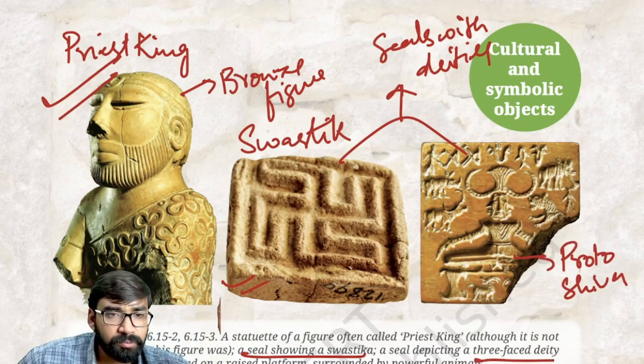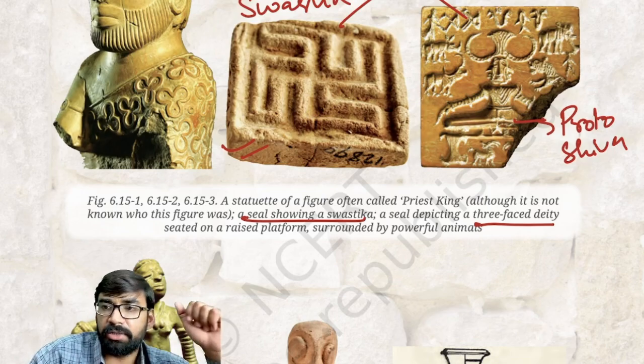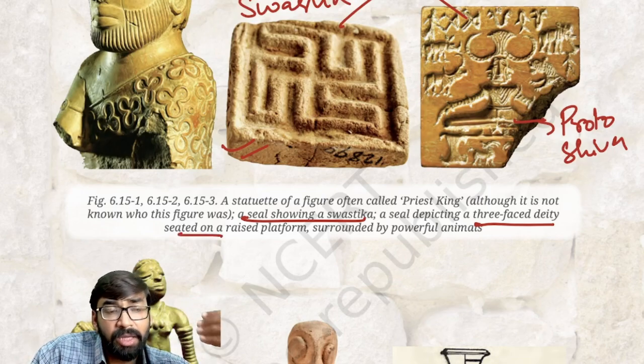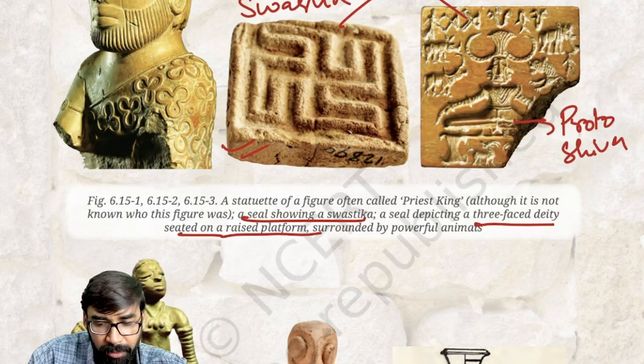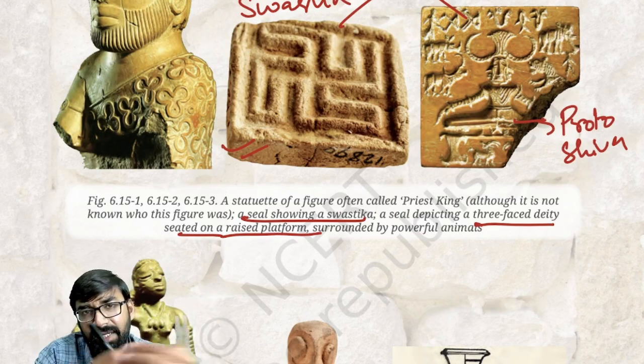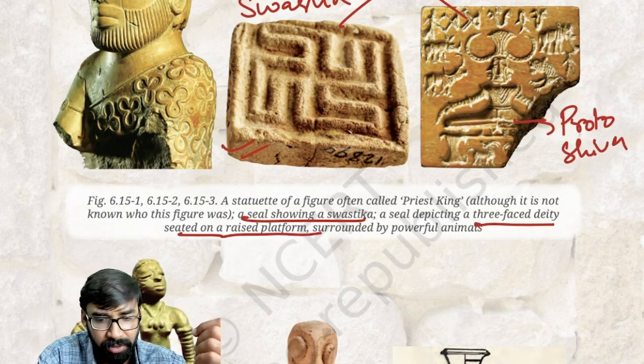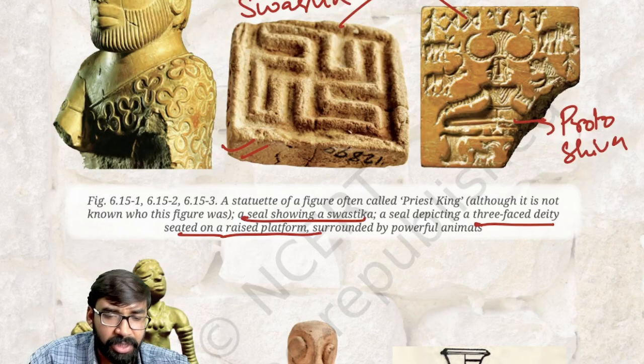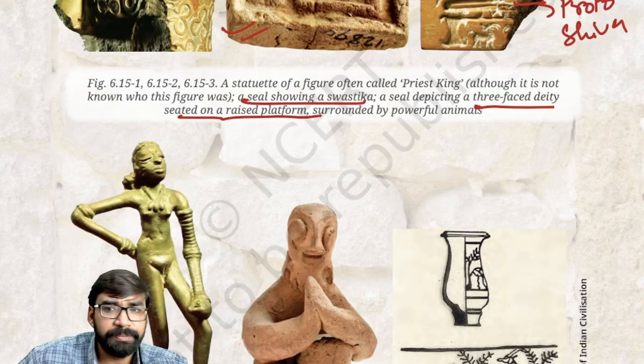As you can see, it is written here, three-faced deity seal. A three-faced deity seated on a raised platform surrounded by powerful animals. Clear? So this indicates the spiritual practices, and this gesture still has continuity in modern culture, modern society. So these are some important things, and it also indicates religious complexity.